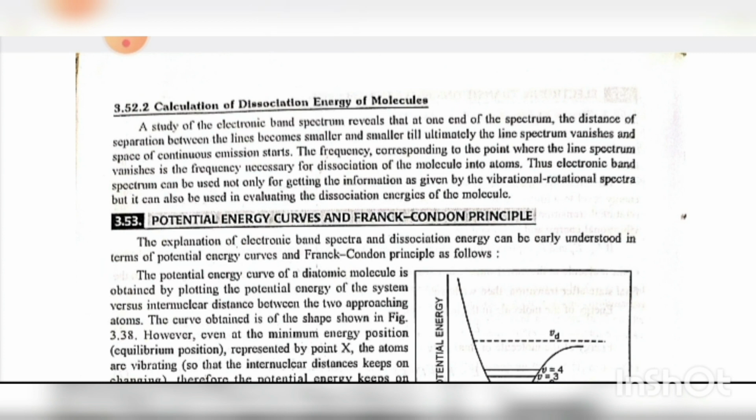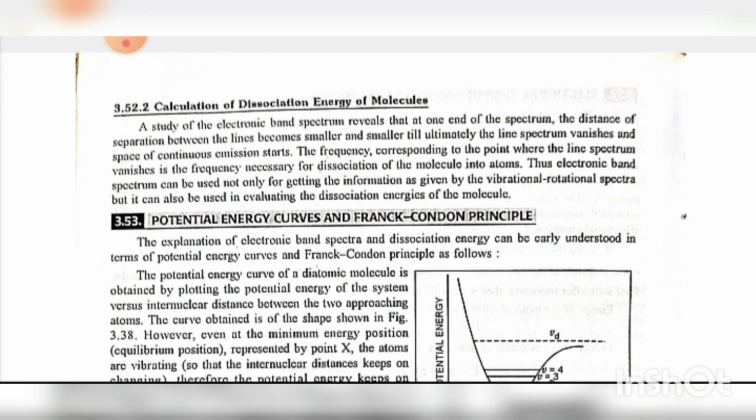3.52.2 Calculation of dissociation energy of a molecule. A study of the electronic band spectrum reveals that at the end of the spectrum, the distance of separation between the lines becomes smaller and smaller, till ultimately the line spectrum vanishes and a region of continuous emission starts. The frequency corresponding to the point where the line spectrum vanishes is the frequency necessary for dissociation of the molecule into atoms. Thus, the electronic band spectrum can be used not only for getting the information as given by the vibrational-rotational spectra, but it can also be used in evaluating the dissociation energy of the molecule.